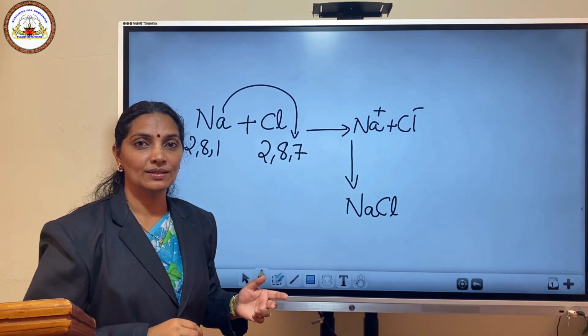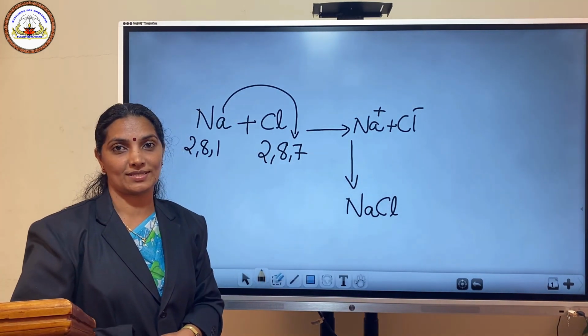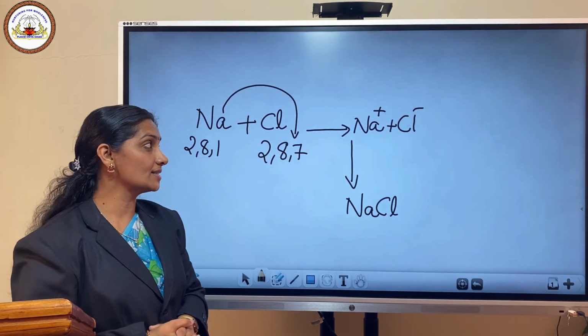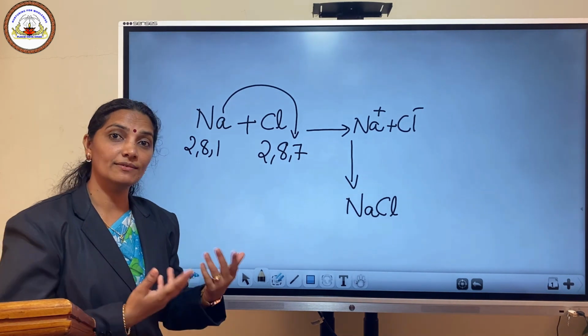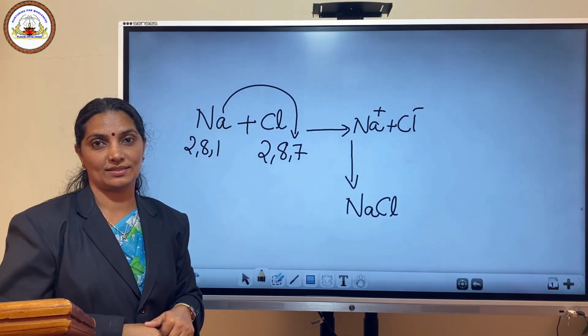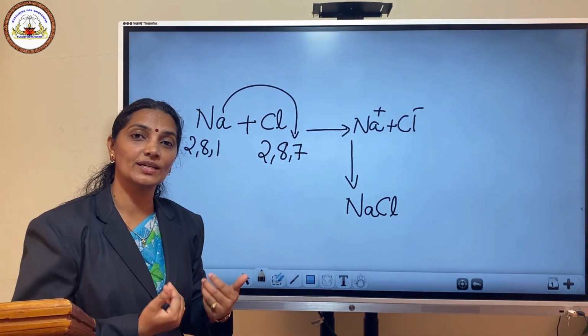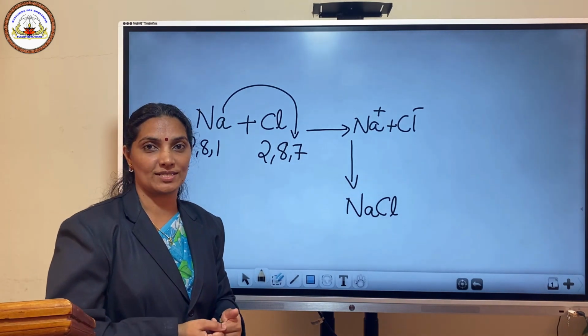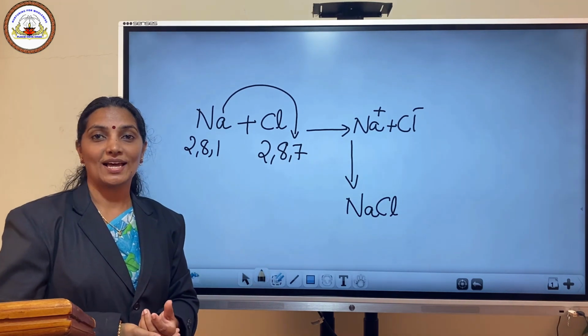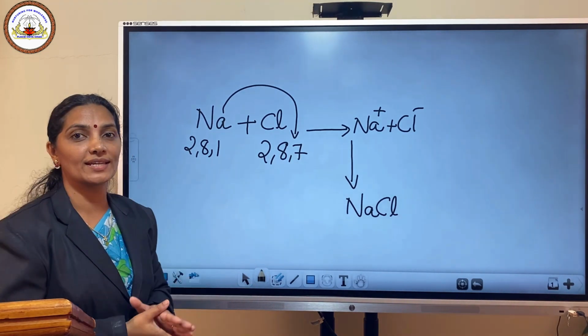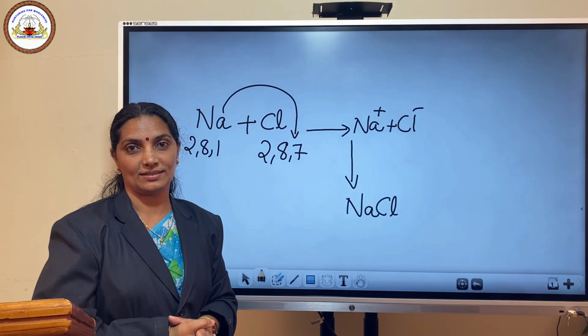This is how a chemical reaction occurs. That is, when an element wants stability, it will give or gain electrons. When they give or gain electrons, they form ions. These ions attract each other and form compounds. As a result, all the elements can attain octet configuration.